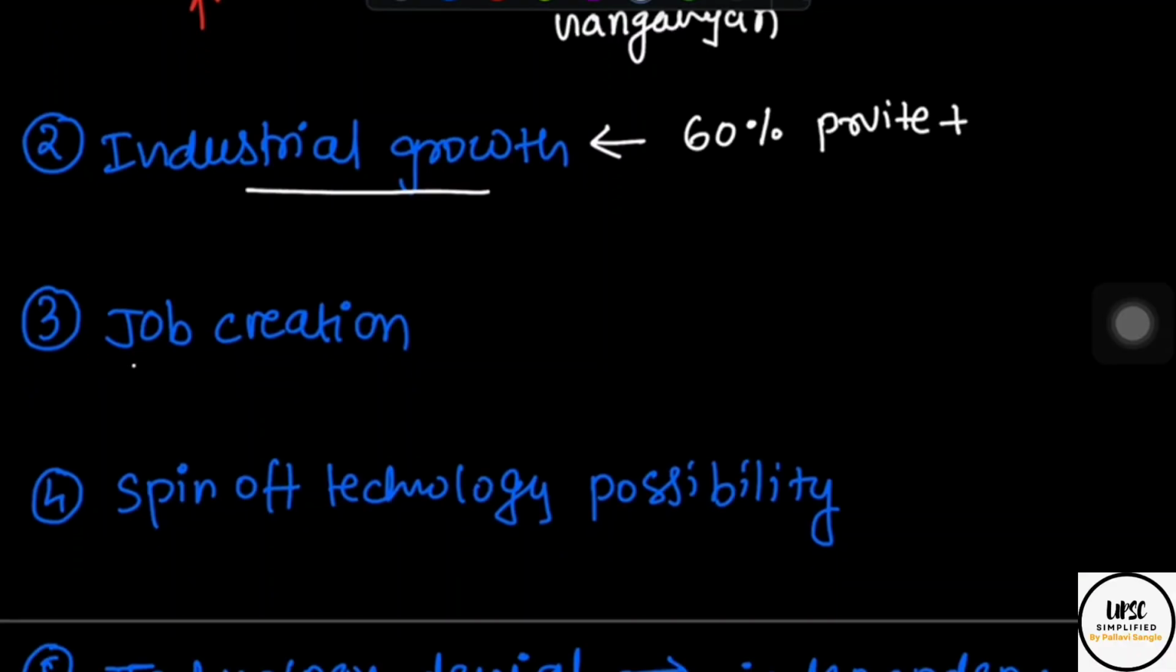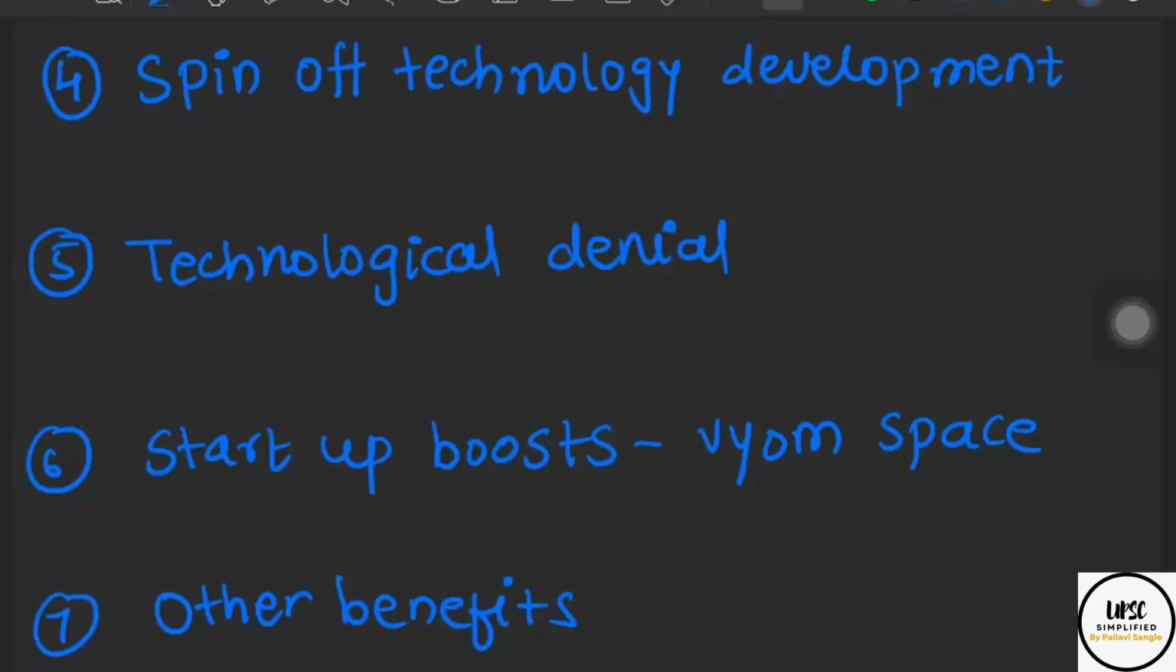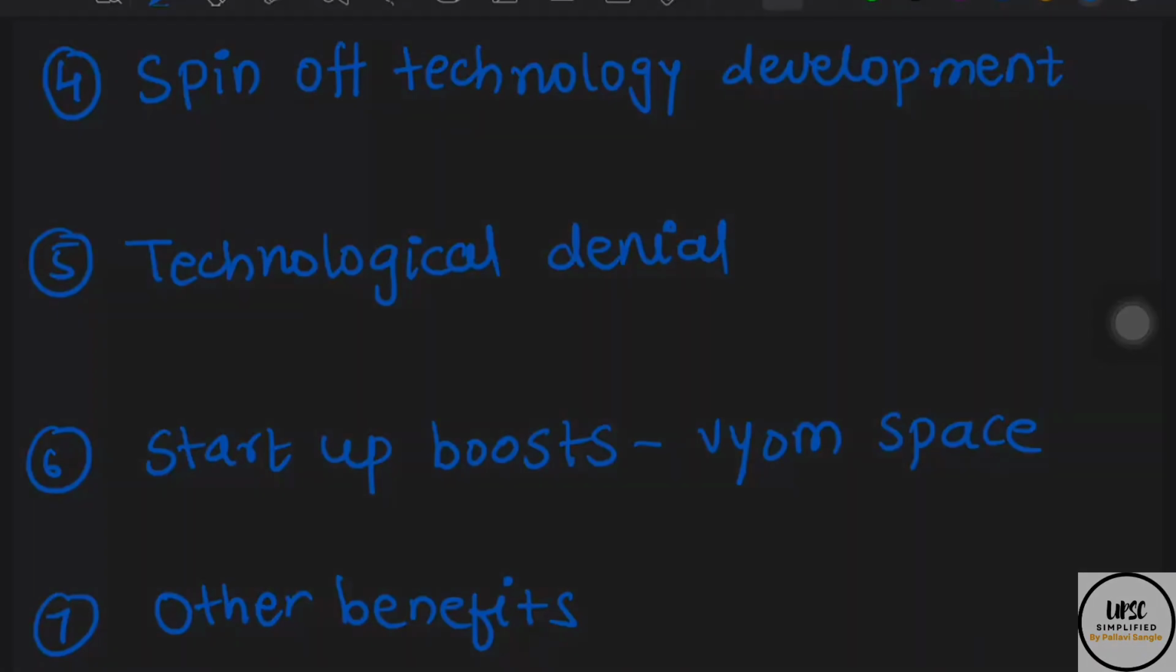Then job creation is bound to happen. For example, this single Gaganyan mission needs, according to one estimate, 900 additional personnel to work in the system, plus 15,000 direct jobs will be created by this mission. So this is a very huge impact in the space sector and job creation sector.